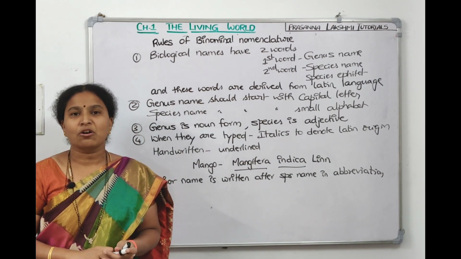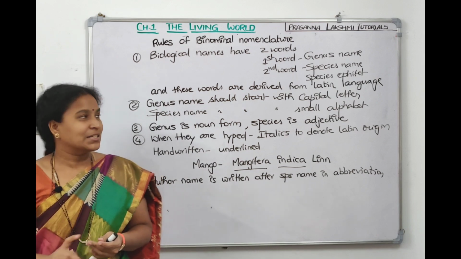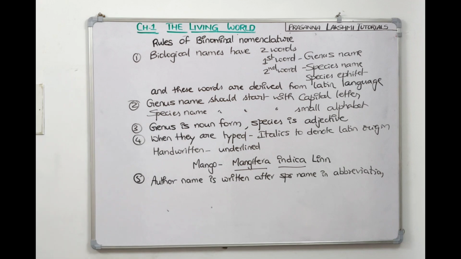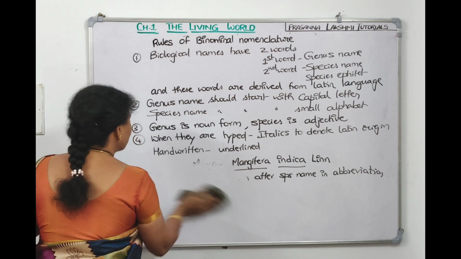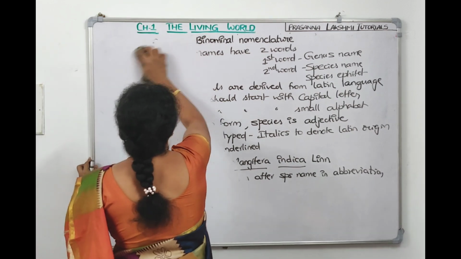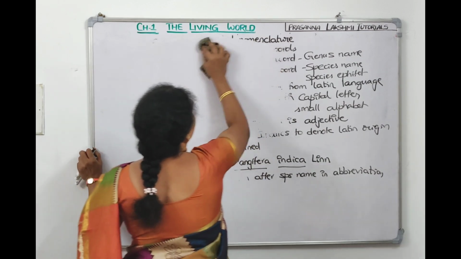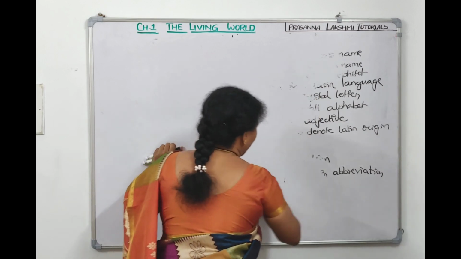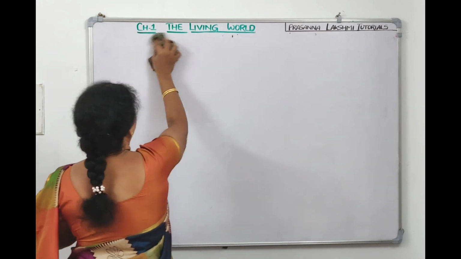Take a screenshot, then we'll talk about the organizations that can name plants, animals, and viruses. Now plant names are standardized by an organization called ICBN. Animal names are standardized by an organization called ICZN. Bacterial names, ICNB. Viral names, ICTV. We'll see the abbreviations of it.